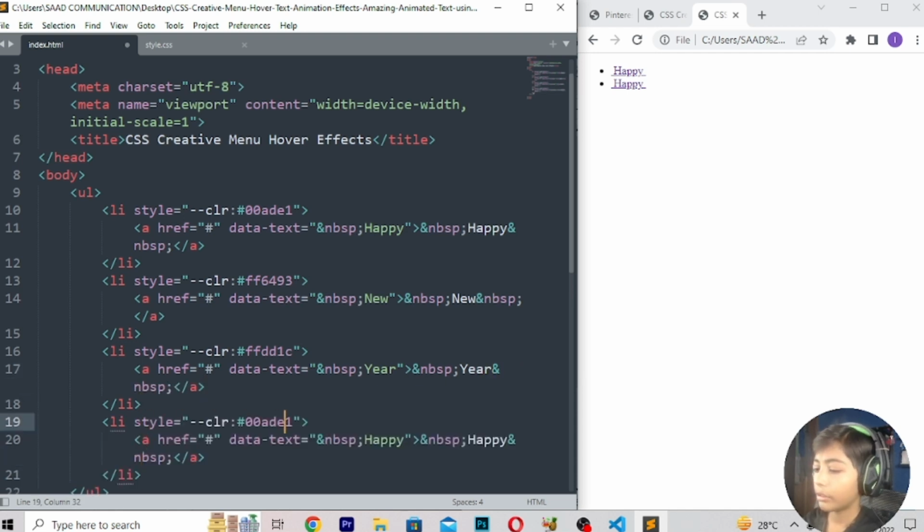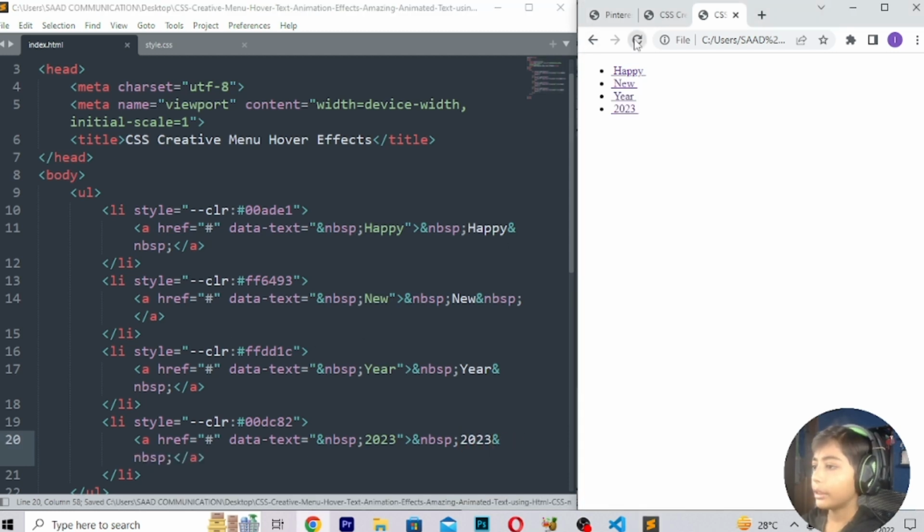Then here we can go, and here we can write 0DCA2, and here we can erase it, and 2023 here we can write, and here we can erase this, and the 2023. So then save, then refresh. So here you can see.